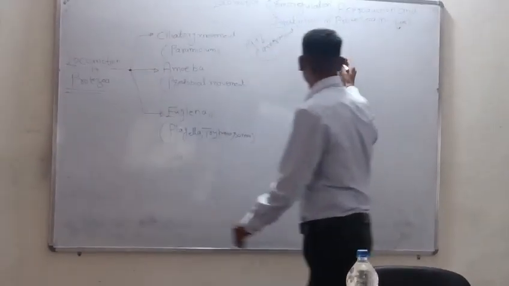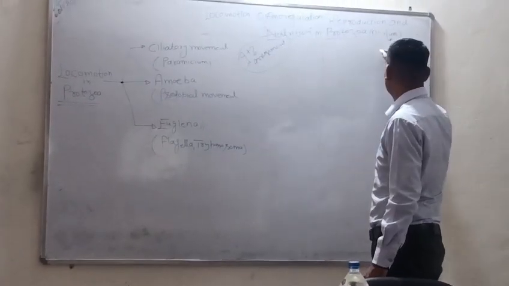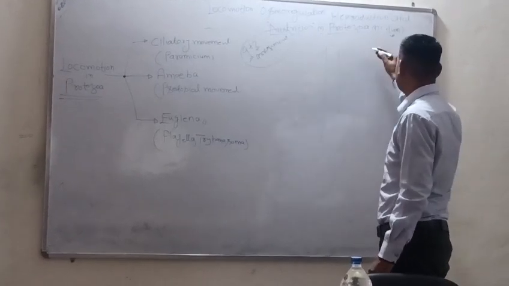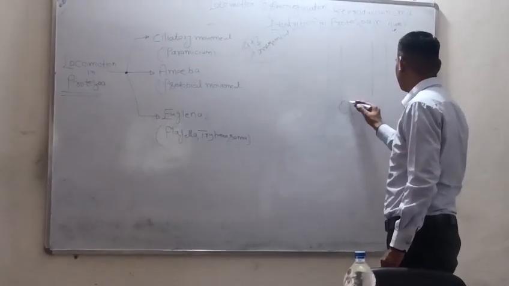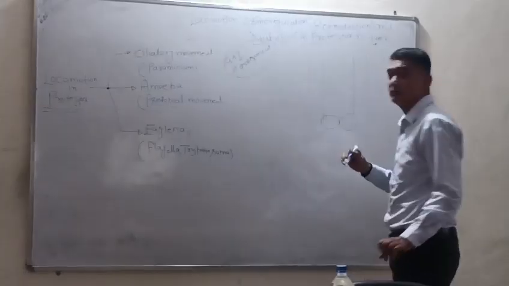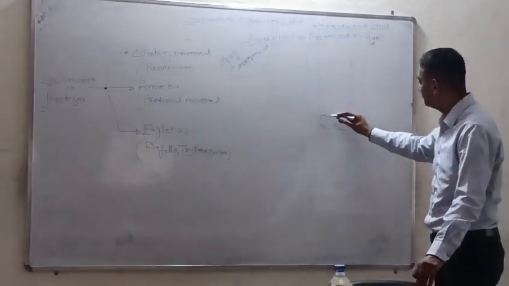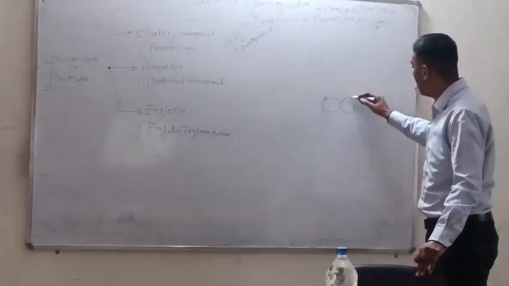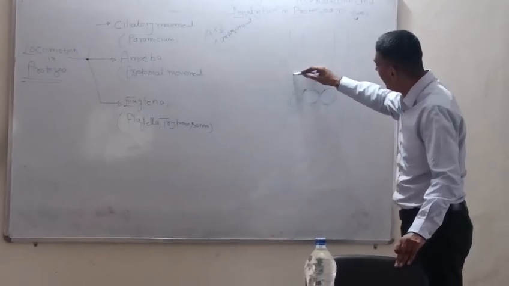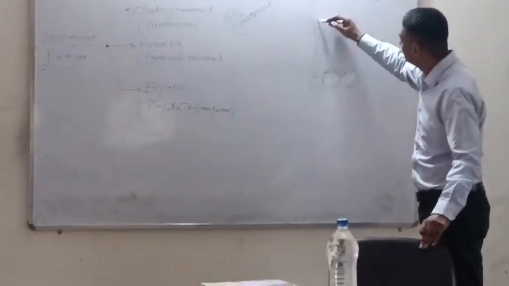There will be the sap like this. It is the sap and it is the motor protein, and here the motor protein will be 2 in number in between the center axis, and here will be 9 motor protein.